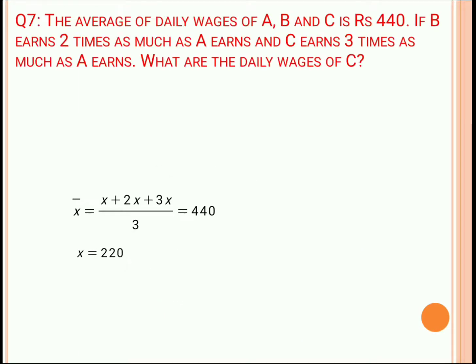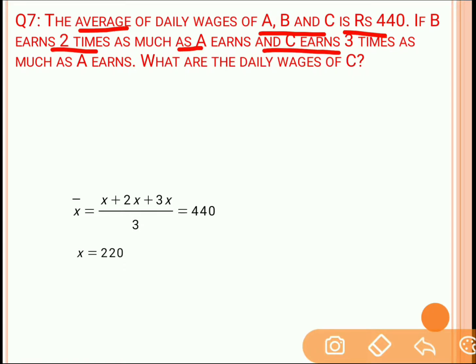Next problem, question number 7. The average of the daily wage of A, B and C is rupees 450. If B earns 2 times as much as A and C earns 3 times as much as A, then what is the daily wage of C?